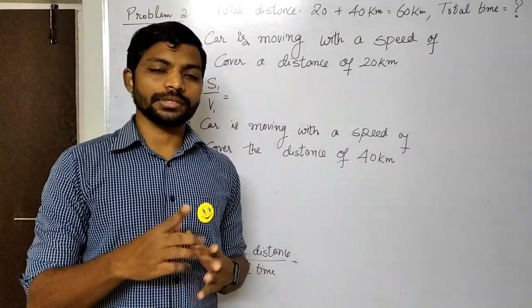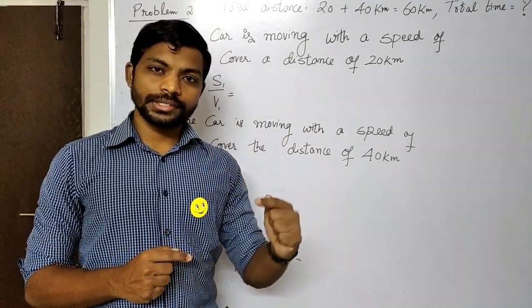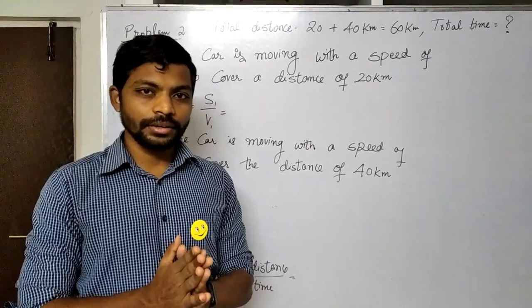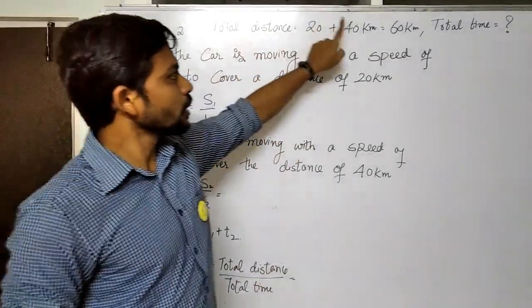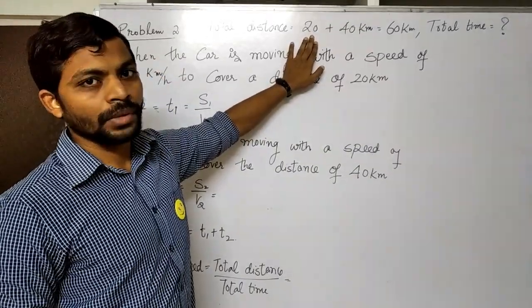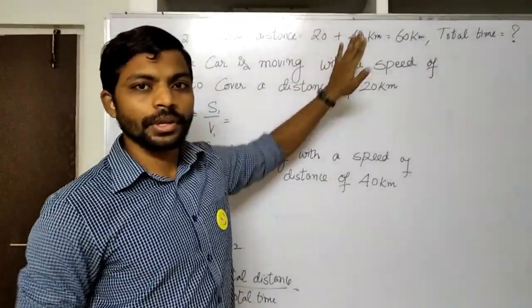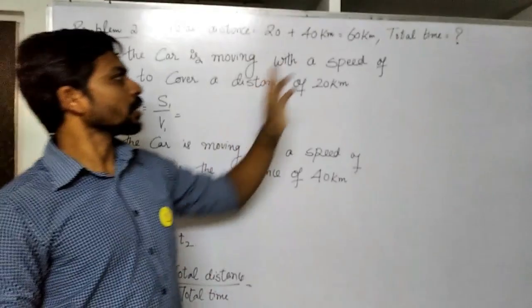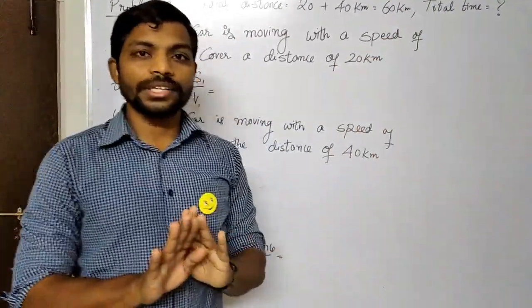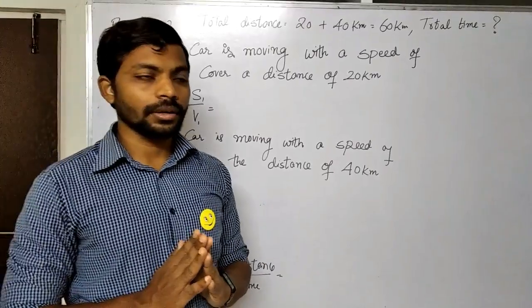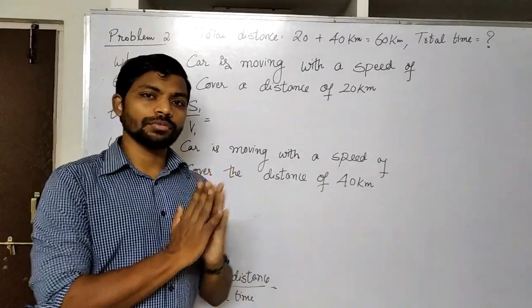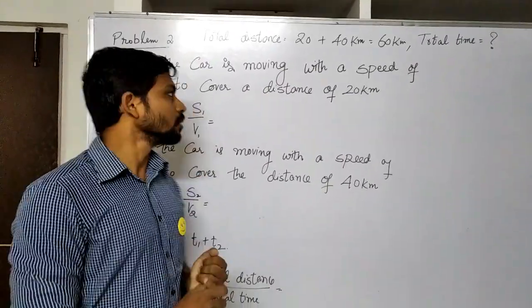To find out average speed, we require total distance and total time. Total distance is very clear, that is 20 plus 40 kilometer. First part of journey it covered 20 kilometer, second part of the journey 40, totally 60 kilometer. We've got to find out the total time, which is not mentioned in the question, right? So what we'll do, first we'll find out time in each part of the journey.